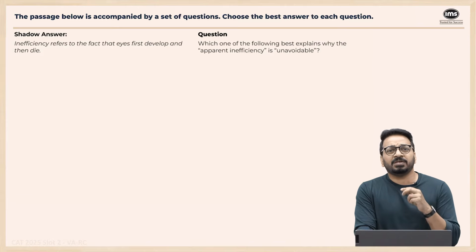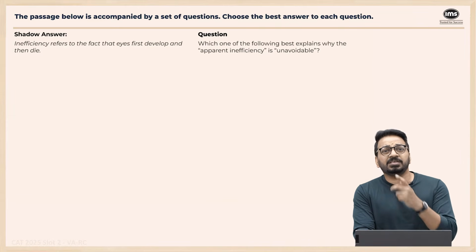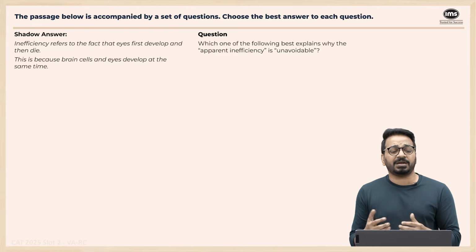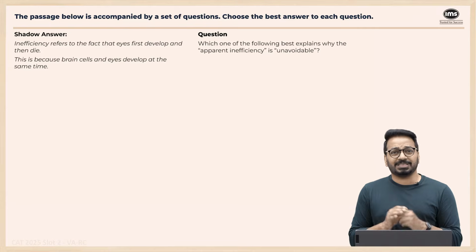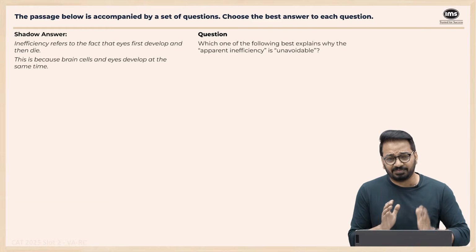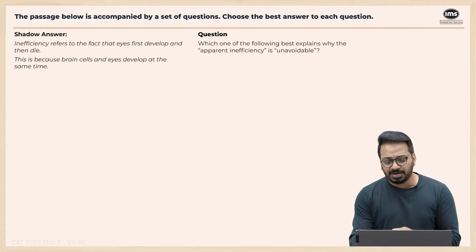The answer is clearly given: the brain and the eye cells both develop in parallel. That is why this happens at the same time. So this is the reason that we have, right? We have the shadow answer. Now let's go to the options.